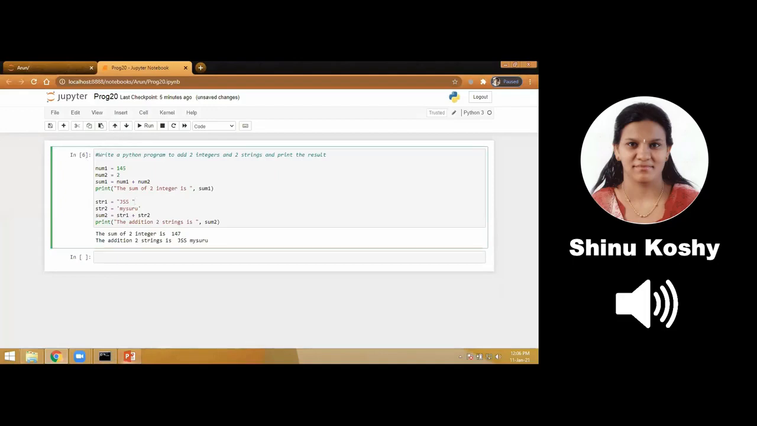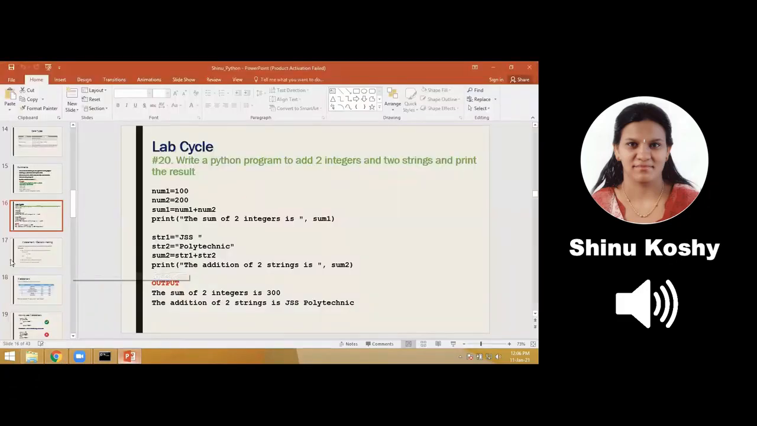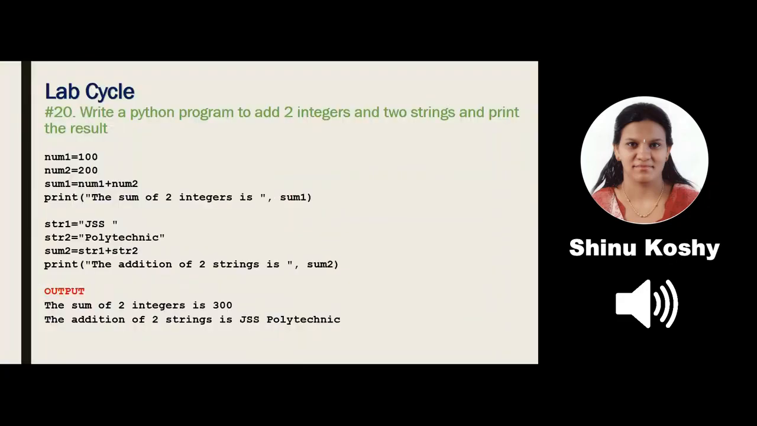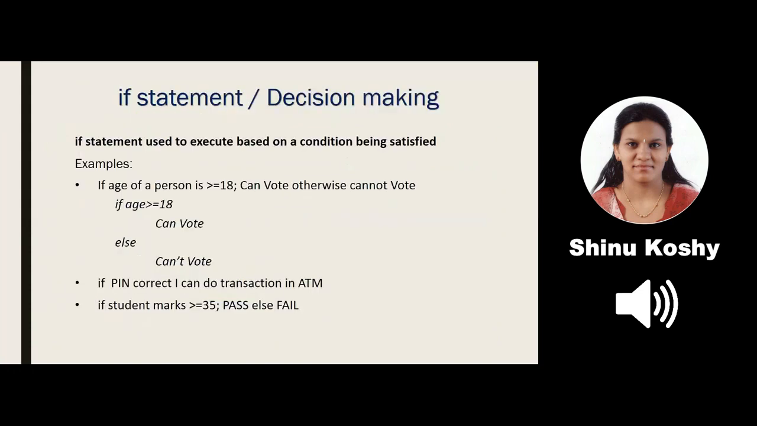Before I go to the next lab cycle, because I have to teach you a new concept, I'll go back to my presentation. Okay, next we are dealing with the if statement or decision making. This is required for the next lab cycle, lab cycle number 22. Now, the if statement is used to execute some statements based on a condition.